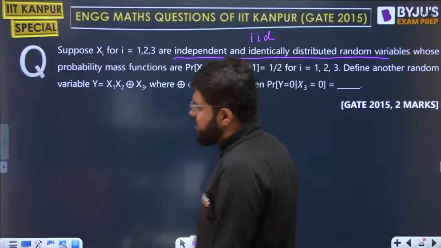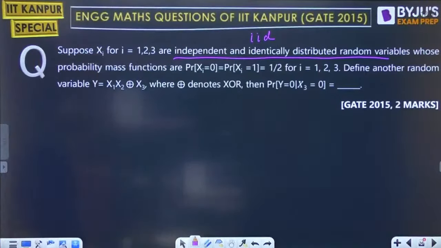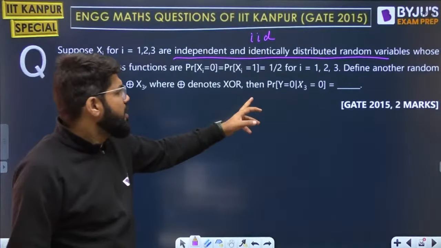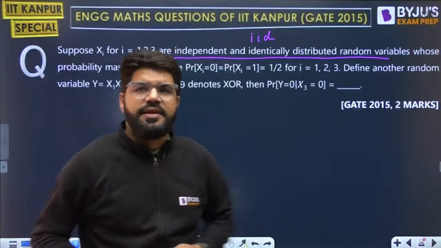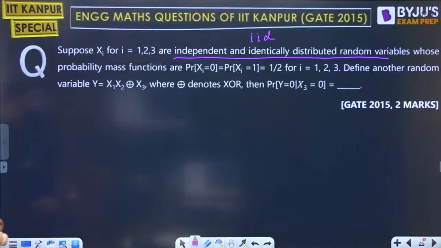Define another random variable Y equal to X1 X2 XOR X3, where XOR denotes the XOR. What is the probability of Y given X3 equal to 0? Given that X3 is equal to 0.